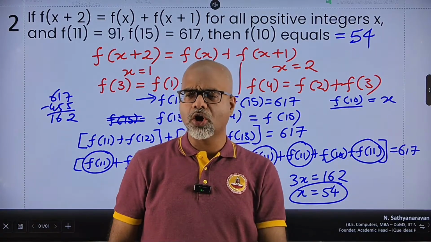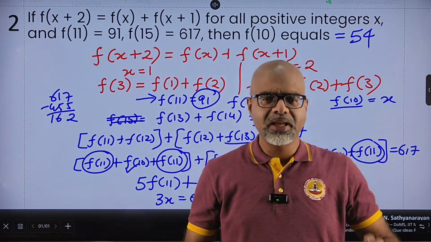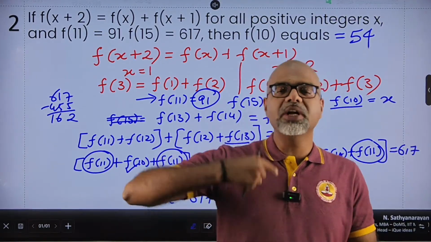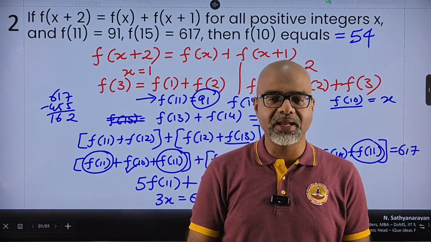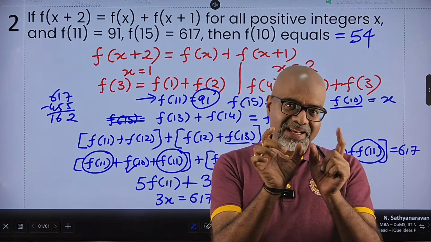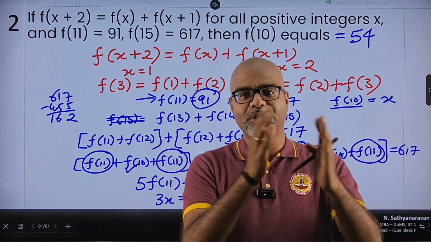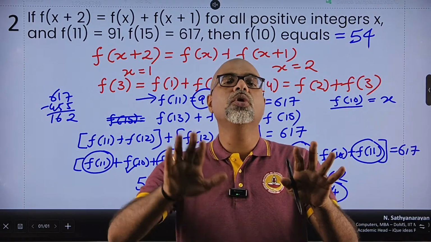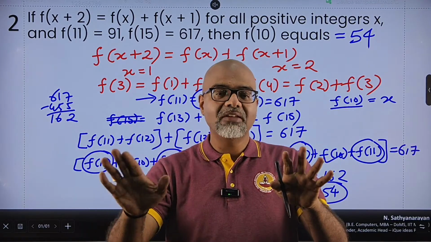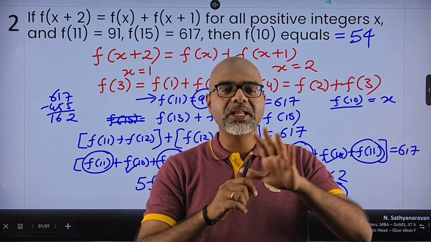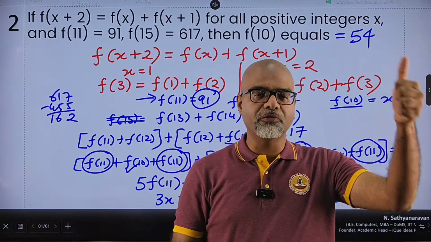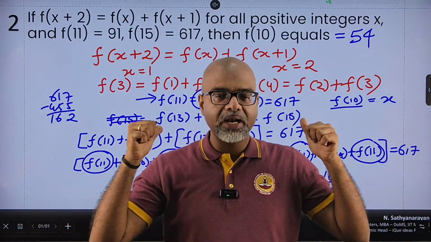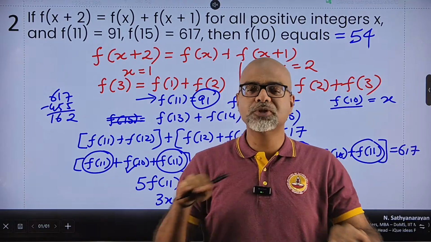Looks like a long problem, looks like something complicated, but technically it is not. You just have to reiterate the steps again and again. Don't make a silly mistake in dismantling 15 into 14 and 13, 14 into 12 and 13, 13 into 11 and 12, 12 into 10 and 11, till you get the numbers that you want. You need f of 10, you need f of 11, you need f of 15 in the equation. And once you split it like that, absolutely easy.